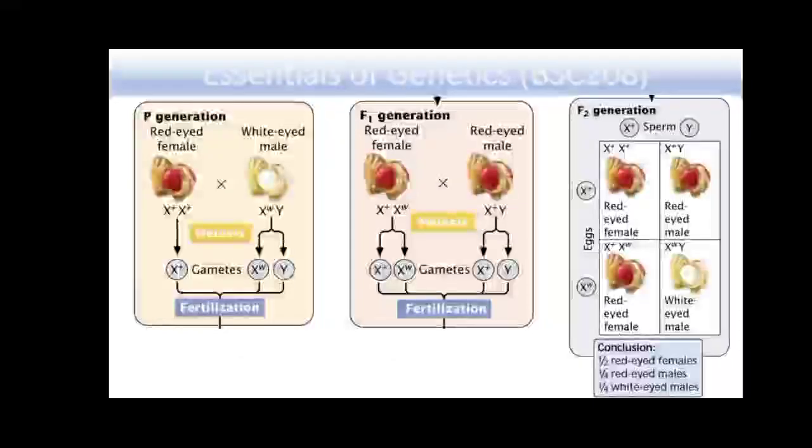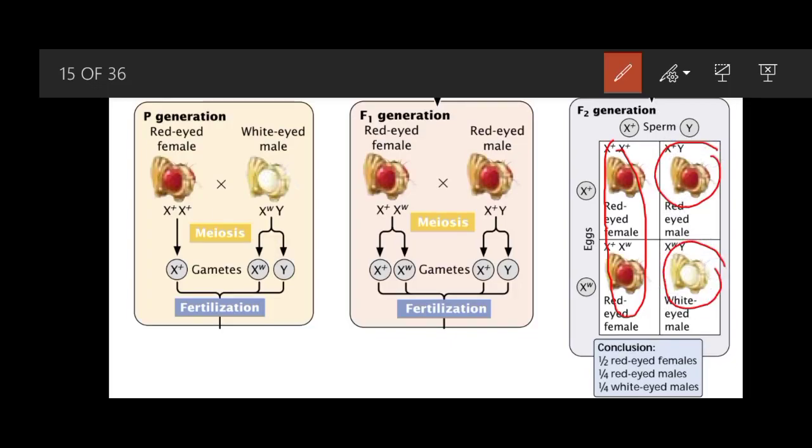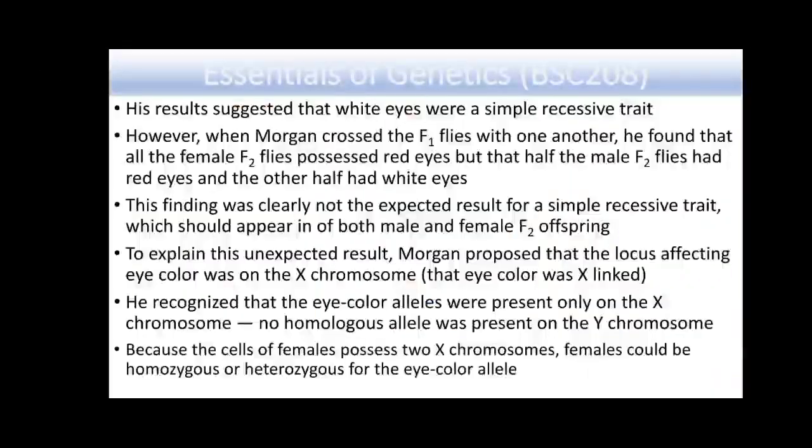In the F2 generation, he got 50% red-eyed females, 25% red-eyed males and 25% white-eyed males. As a result of these experiments, he suggested that white eyes were a simple recessive trait.